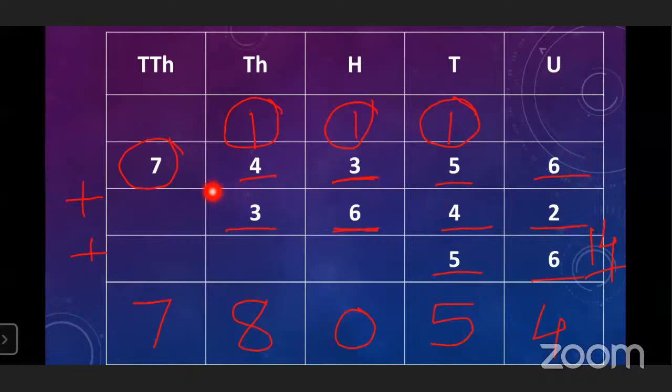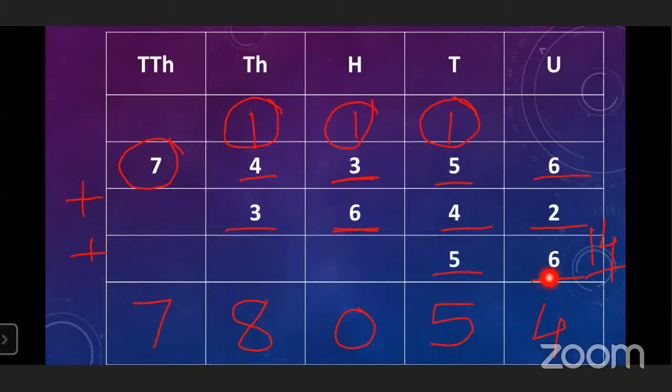Okay, means when you will add 74,356 plus 3,642 plus 56, that time you will get the answer 78,054.